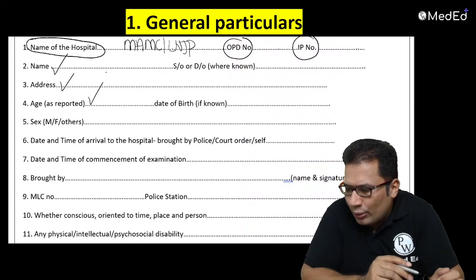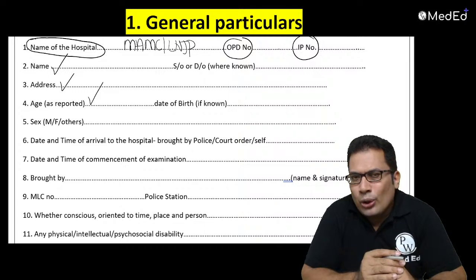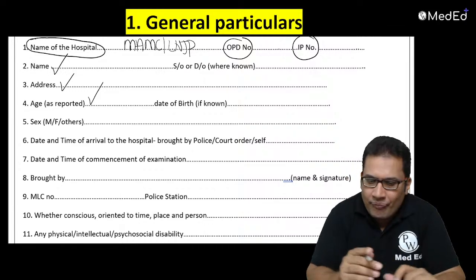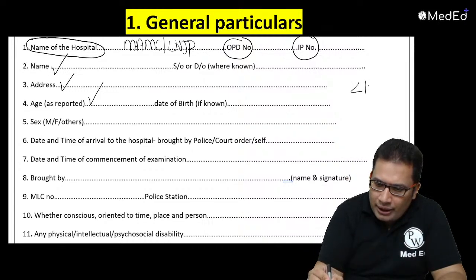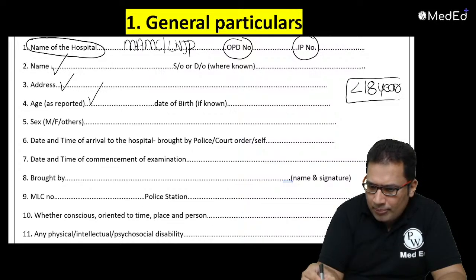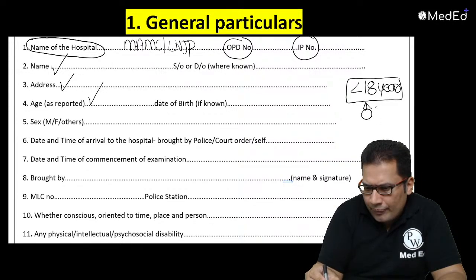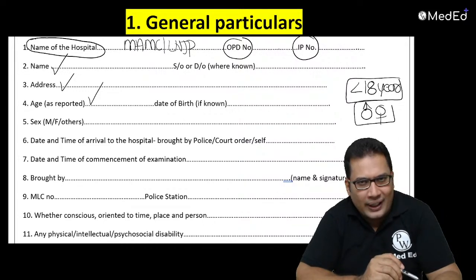Here a question can be asked: what do you mean by juvenile? Juvenile means less than 18. Male or female less than 18 years is known as juvenile.